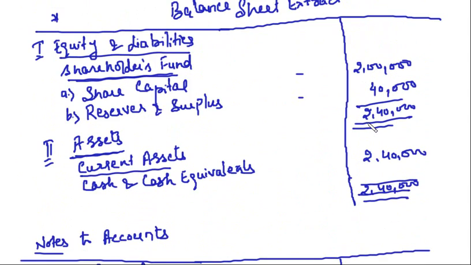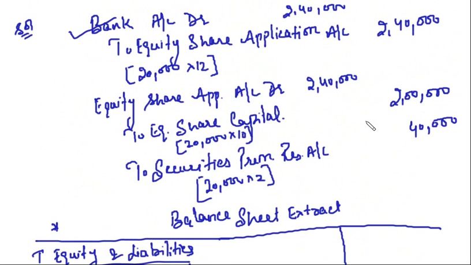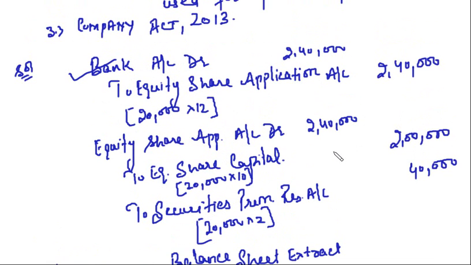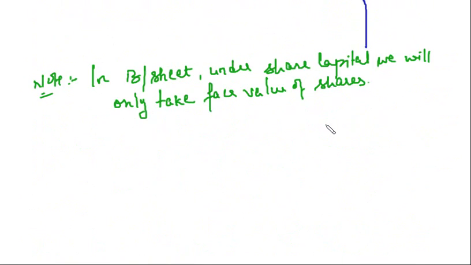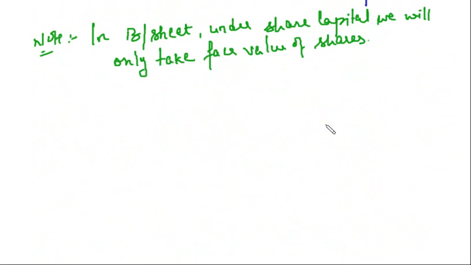I hope the treatment of premium on issue of shares is clear to you, right? Just remember one thing, that this securities premium will be credited to a separate account, that is securities premium reserve account, right? Because it is not freely available for the routine operations of the business. That is given in Companies Act 2013. Clear, friends? So this is about issue of shares at a premium.